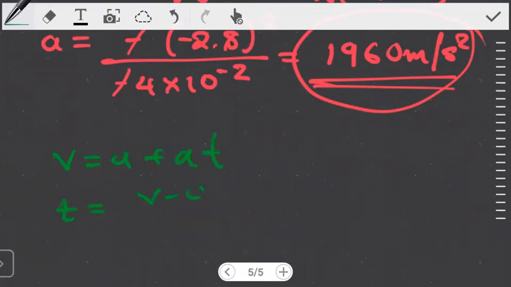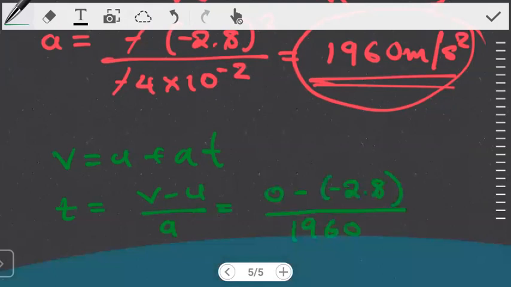So the final velocity is 0. The initial velocity is that negative 2.8. The acceleration is this value, that 1960, which we found earlier. If you work this out and divide, you quickly see that the time comes out as 1.43 by 10 to the power negative 3 seconds. Written in milliseconds, this becomes just 1.43 milliseconds.